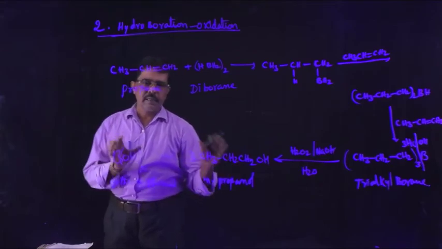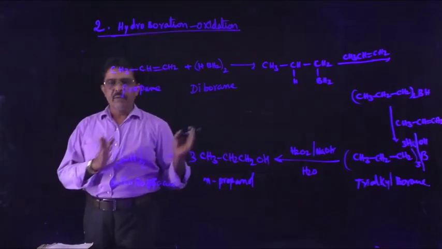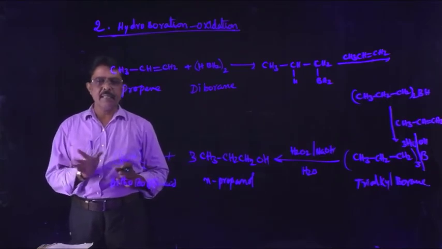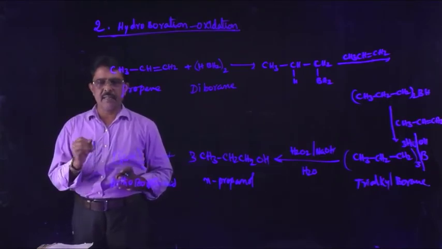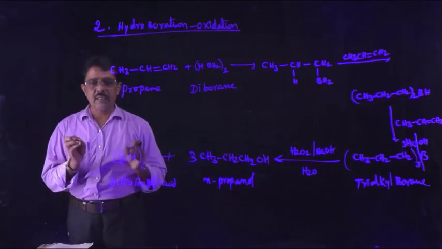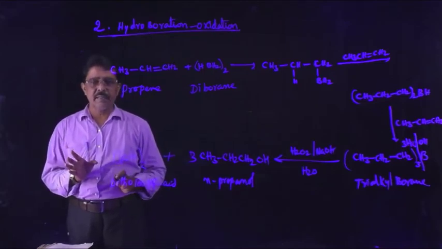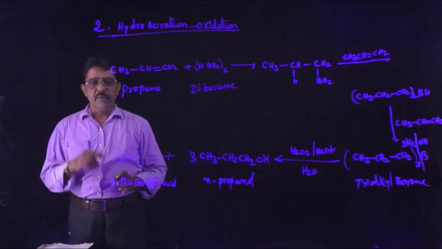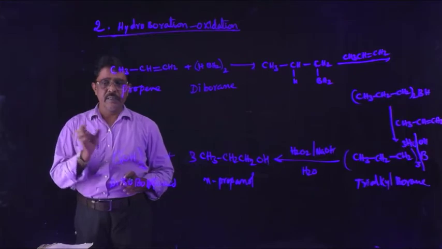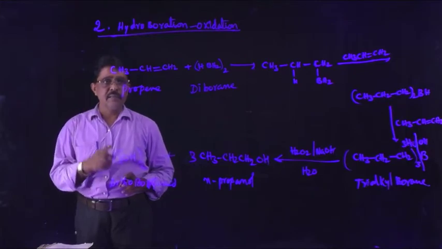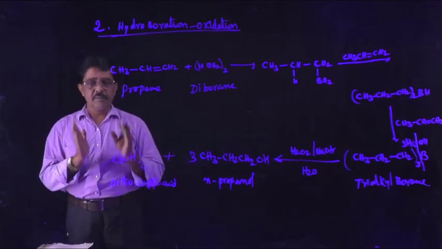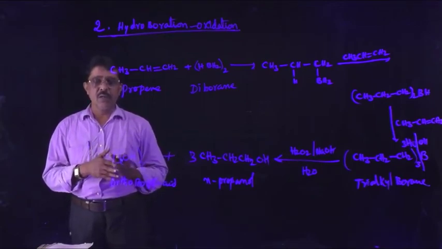So what is the importance of this reaction? Only primary alcohols are prepared by this method. Secondary alcohols and tertiary alcohols are not prepared by this method. Right, understand? So first, alkenes are converted with water. The second one is the reaction with diborane. From alkenes we have to prepare the alcohols.